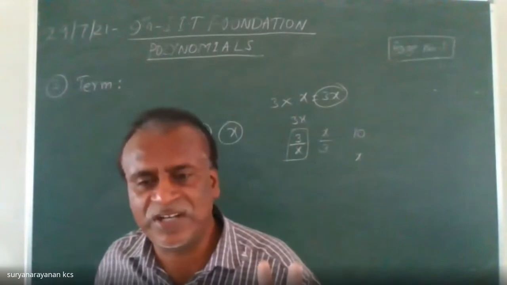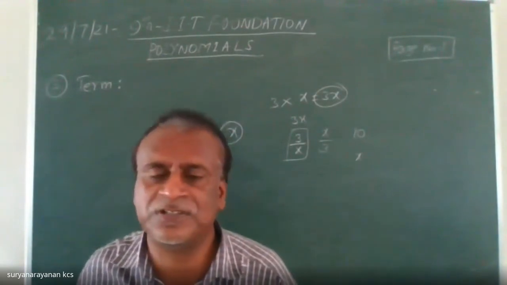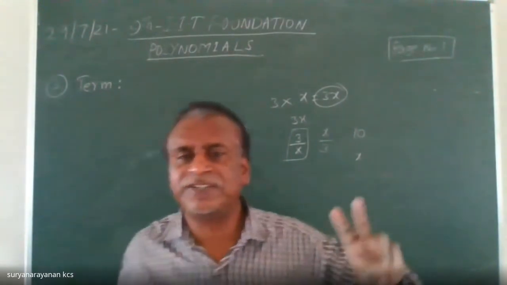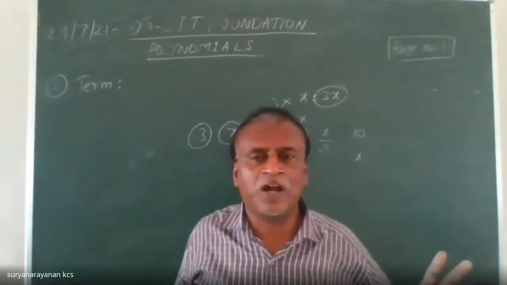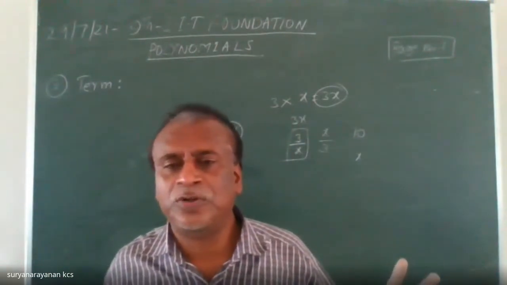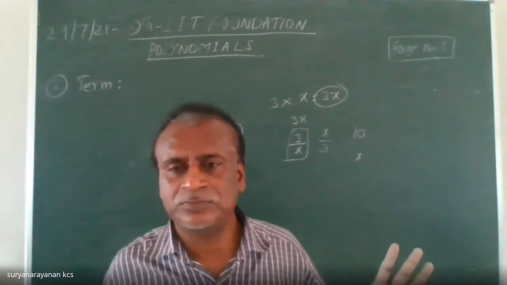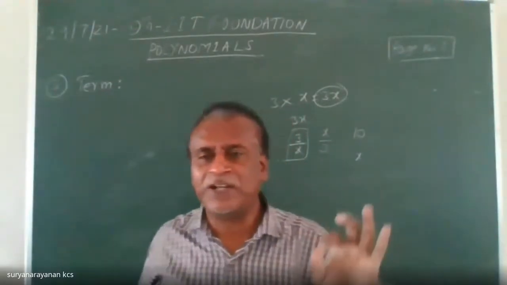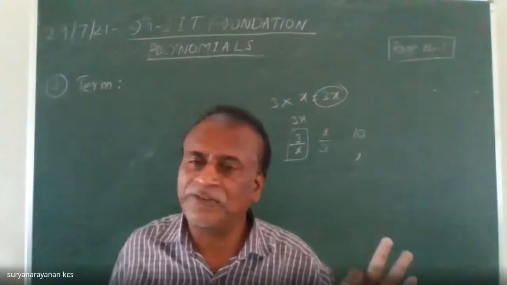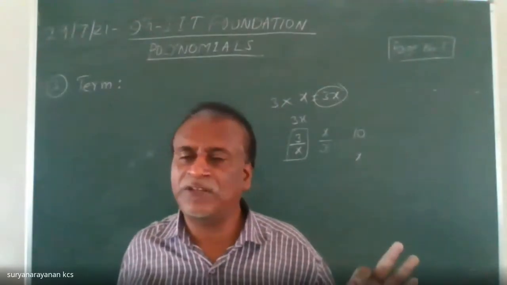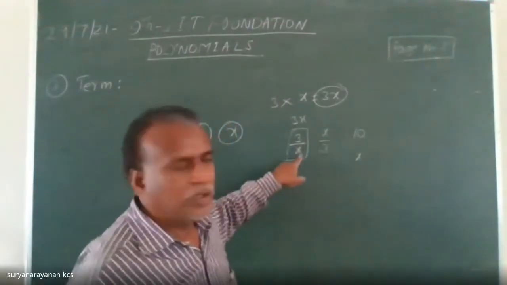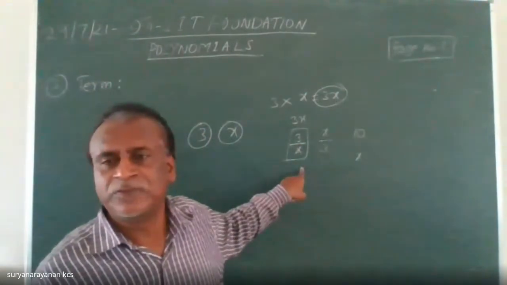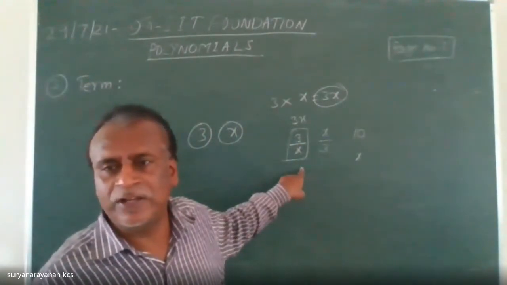Between constants and variables, what are the operations you applied to write a term? So multiplication and division. Very good, Bibina.